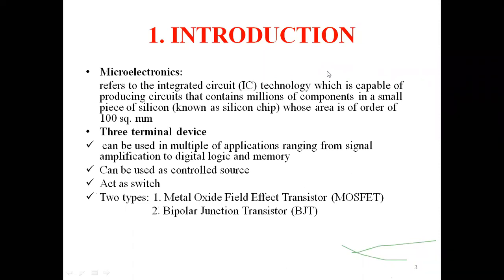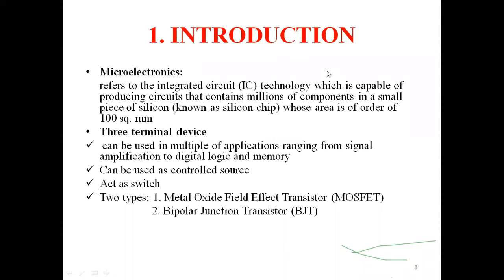Okay, I repeat, microelectronics is a branch of electronics which is dealing with ICs. Inside the ICs, we are having a numerous number of circuits fabricated on one single silicon chip. In that particular IC, the most important part is a three-terminal device. So we can have this three-terminal device for n number of applications.